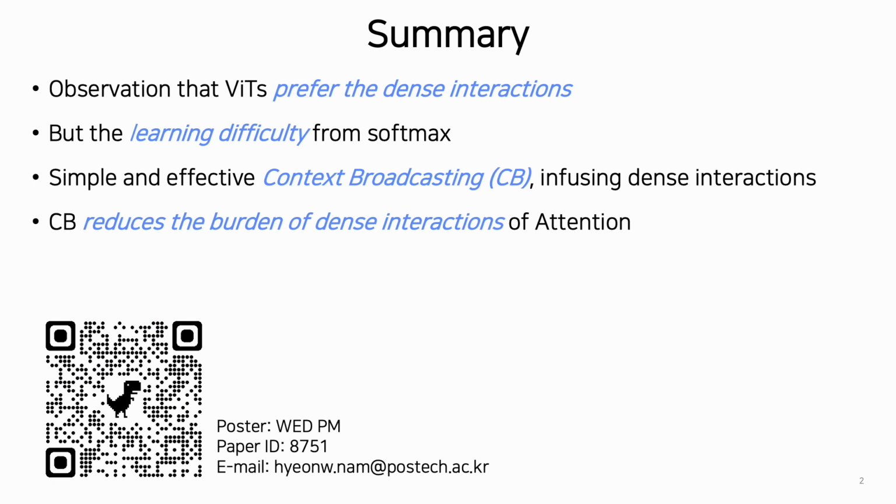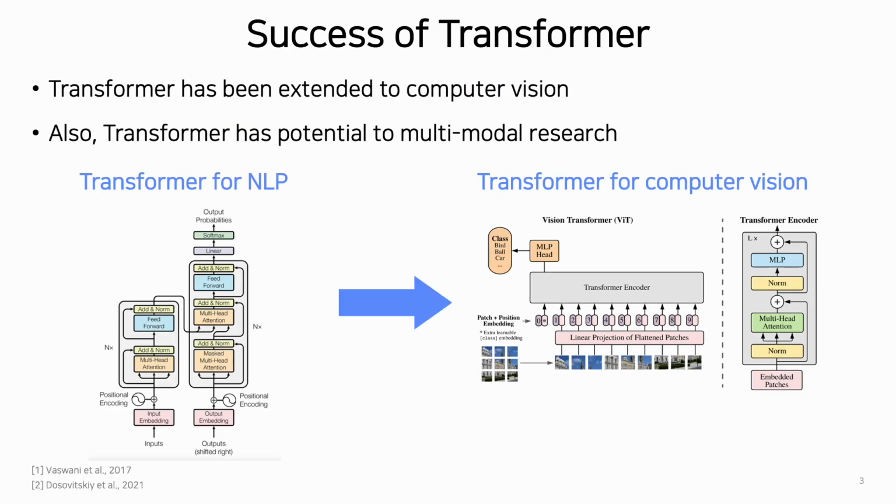Firstly, I will give the summary of this work. We observe that ViT prefers dense interactions, but there exists learning difficulty from softmax. It indicates the strong preference of dense interactions, so we introduce a simple and effective module, context broadcasting, for infusing dense interactions. This module reduces the burden of dense interaction of attention.